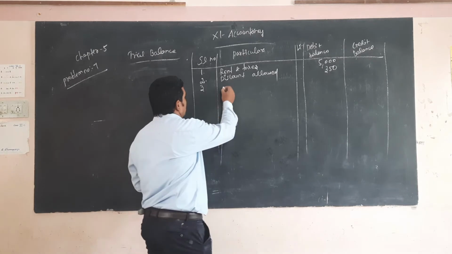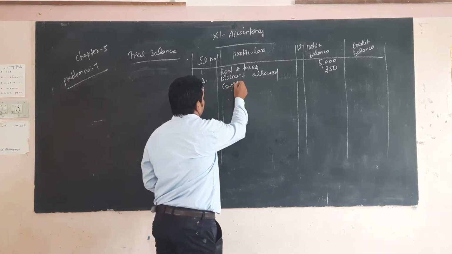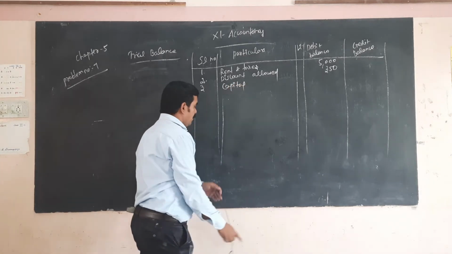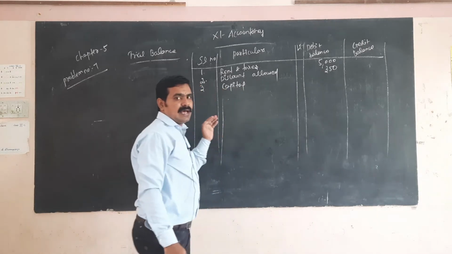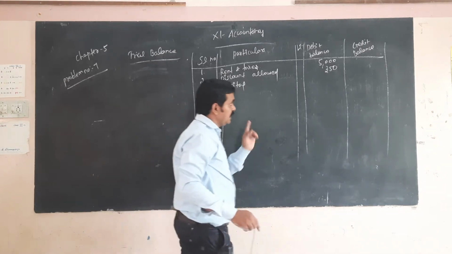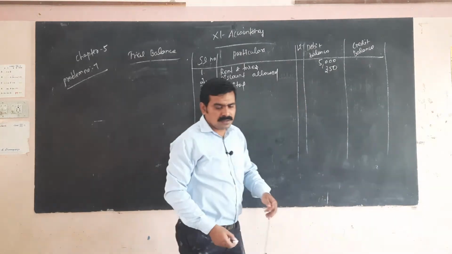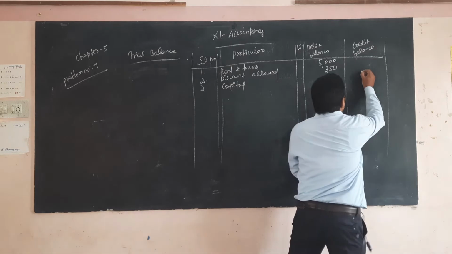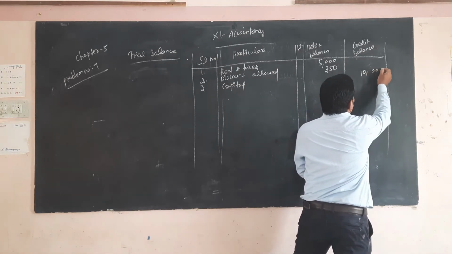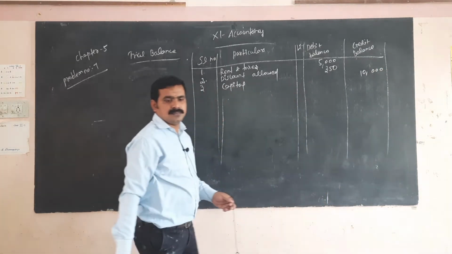Capital. Capital is one of the liabilities, so it comes under one of income, so it comes under the credit side. So what is the amount? 10,000. Okay, next.